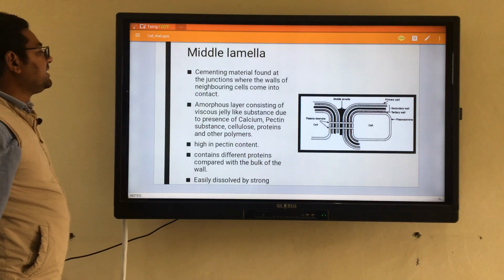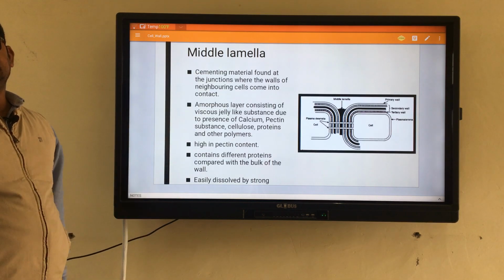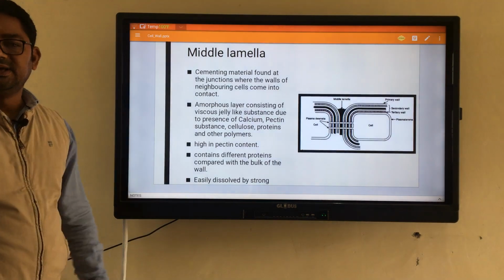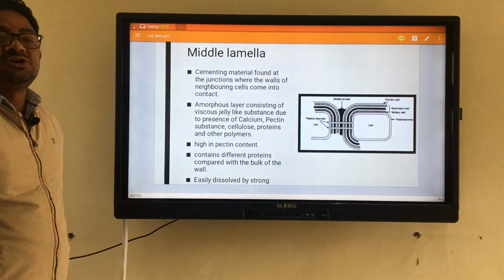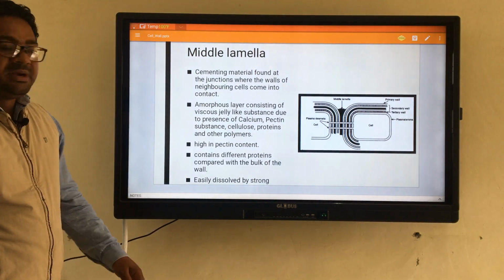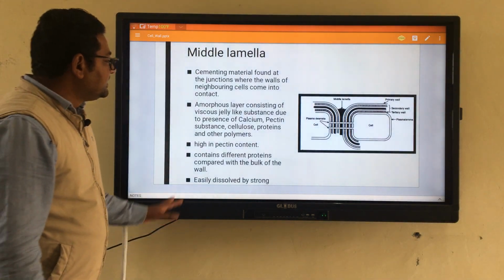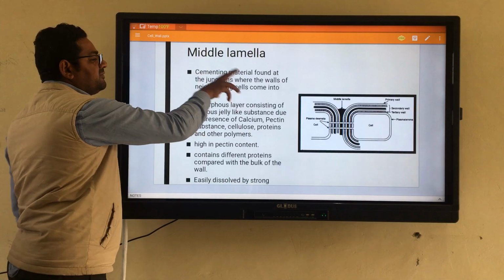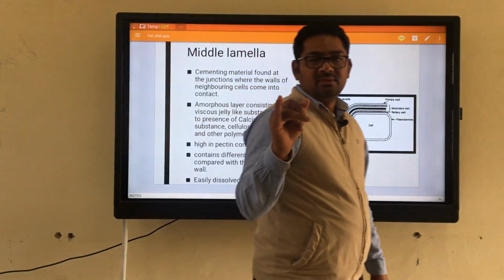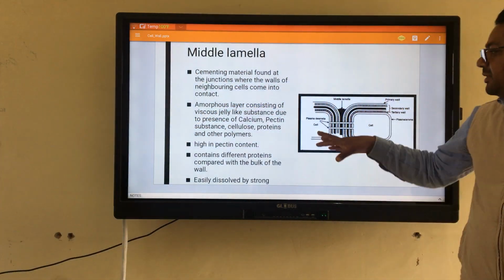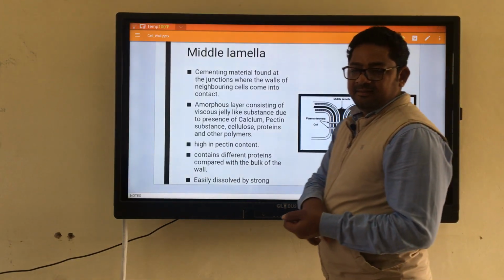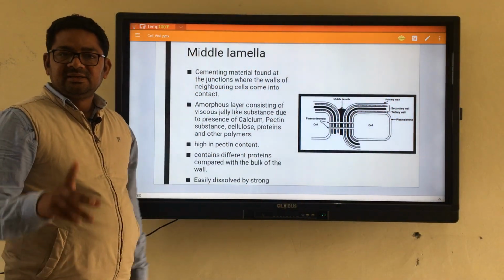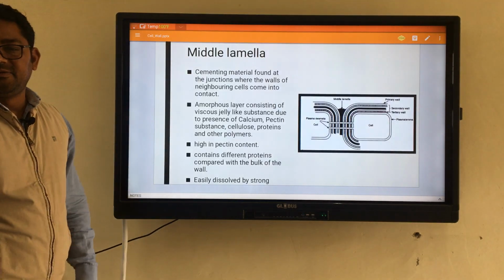This cementing material is found at the junction of two cells, where two adjacent cells come in contact with each other. This cementing layer, or middle lamellar layer, is also amorphous in nature. This one is also an amorphous layer. The fibrils are also present in the amorphous layer form.